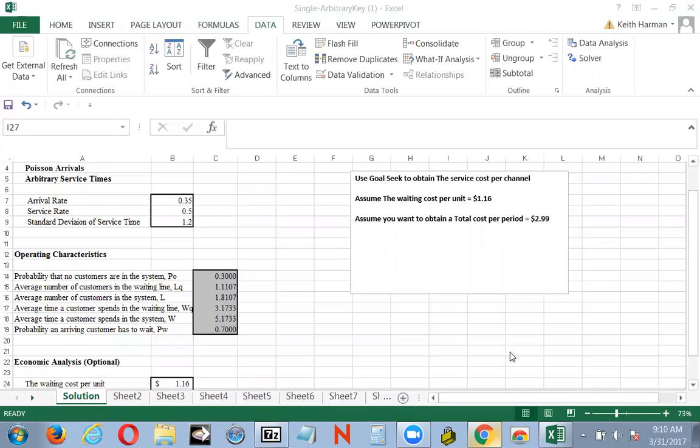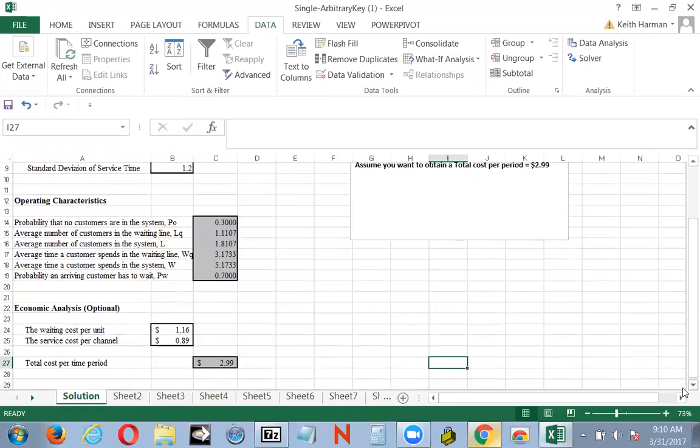So we're trying to figure out what our service cost is, okay? And if you look at figure 11.4, page 518, you're going to see we're trying to figure out total cost. Let's scroll this down here for a minute. Total cost per time period. And we have two things that figure into that, the waiting cost per unit and the service cost per channel, okay?